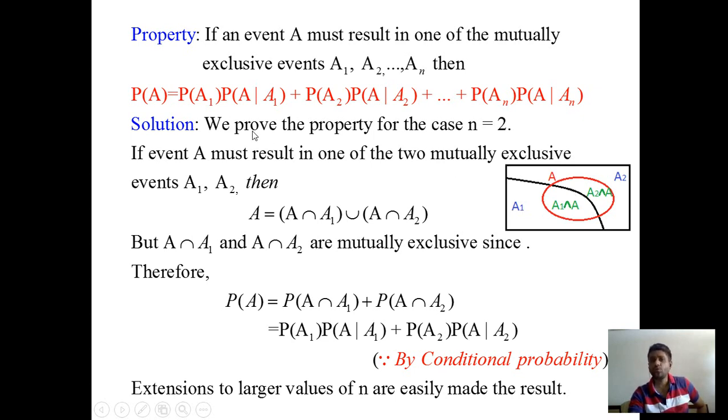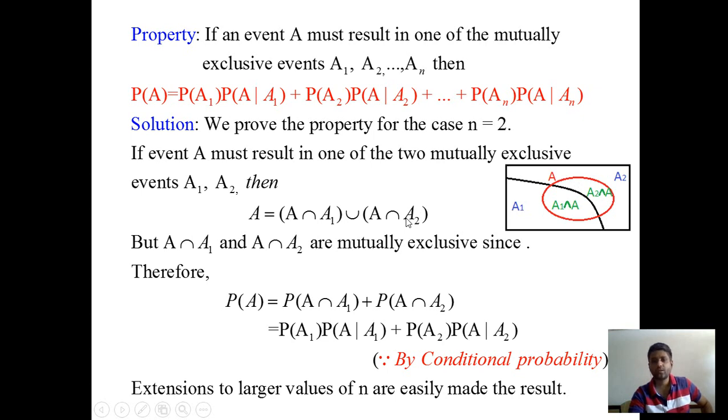To deal with the solution, first of all we prove the property for n equal to 2. If event A must result in one of the two mutually exclusive events A1 and A2, then according to this figure we write A as the combination of the left hand side portion, A intersection A1, union A intersection A2.